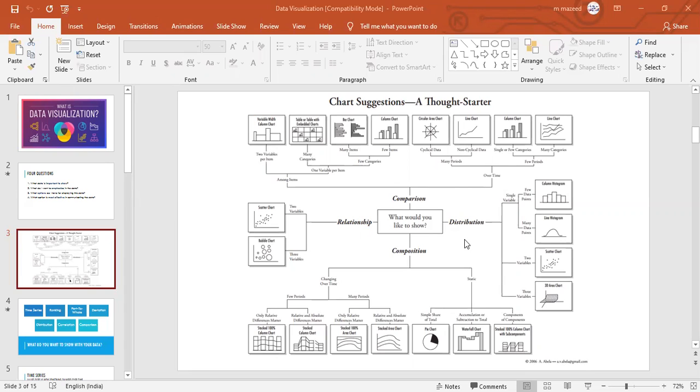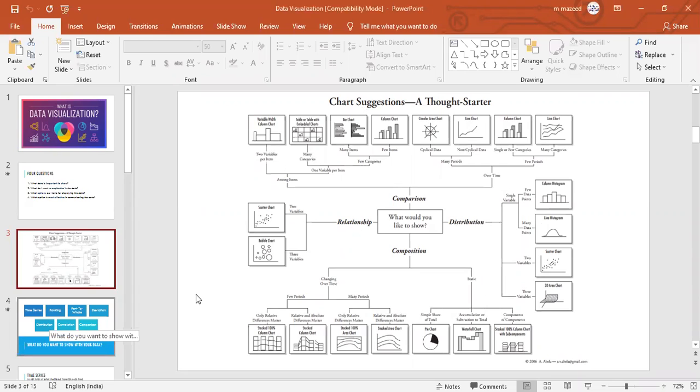Next, distribution. How many charts you can see here? Then composition. So relationship means 2 charts, 2 variables, scatter chart, and 3 variables in bubble chart. You can zoom it and you will observe everything here. Then single variable distribution, flow charts, variable. These many chart suggestions are there for you. You can just go through it. I will share this PPT with you also after completing this class.